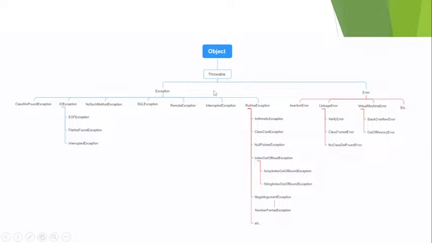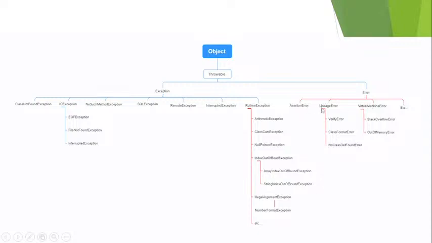After that, the Throwable class is there. Then Exception and Error. Throwable has two types, that is Exception and Error. Exception has multiple classes like ClassNotFoundException, IOException, NoSuchMethodException, SQLException, RemoteException. The blue line ones are the exceptions, and the red line ones are all errors. As I told you, the runtime exceptions also come into the error part only. So ArithmeticException, ClassCastException, NullPointerException, these are all exceptions, and these are all errors.